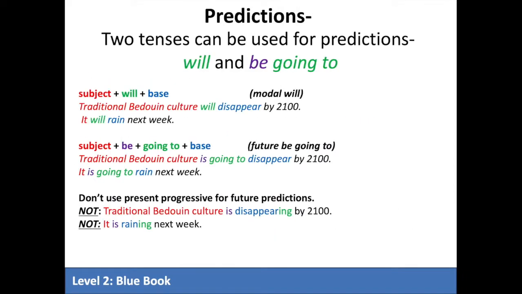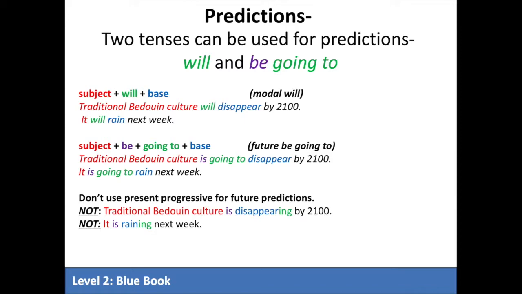In English, we use two different tenses to talk about future predictions. We can use the modal will, and we can also use be going to. Looking at the slide, we have the structures for each tense. First, using the modal will, we'll start with the subject, followed by the modal, and then the base verb. Some examples: traditional Bedouin culture will disappear by 2100. It will rain next week.